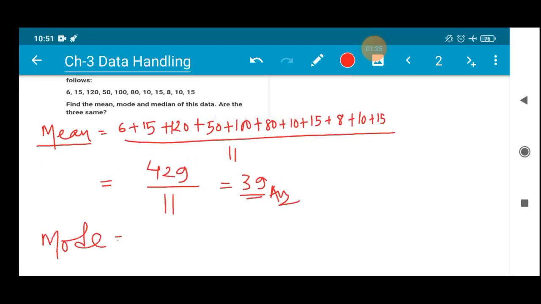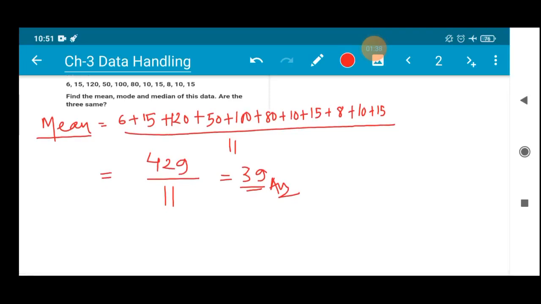So mode, next. Whenever you are finding the mode and median, the first and foremost thing you need to do is the given set of data, the observations, should be written in ascending or in descending form. This should not be forgotten, right? So data should be arranged in ascending or in descending form. So let's arrange this in ascending form. 6, then comes 8, then 10, then 15, we have how many times? 1, 2, 3 times.